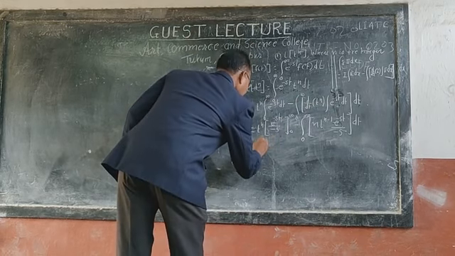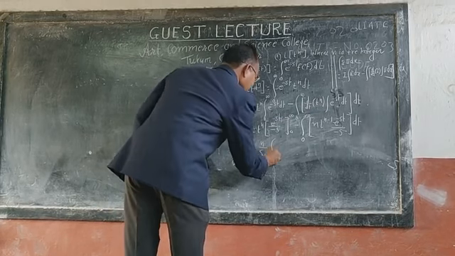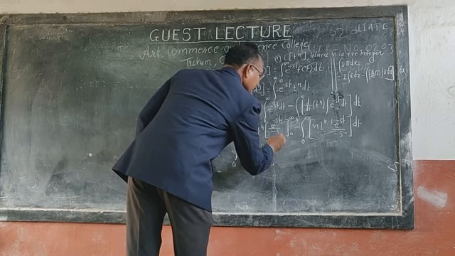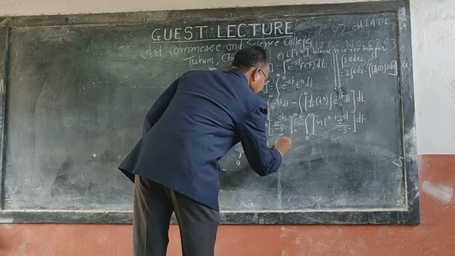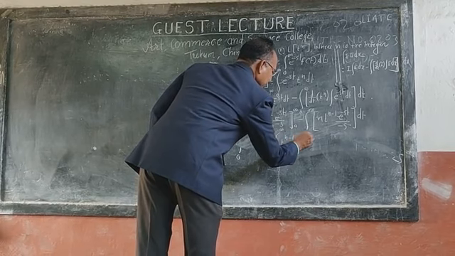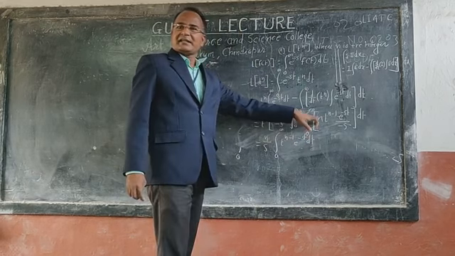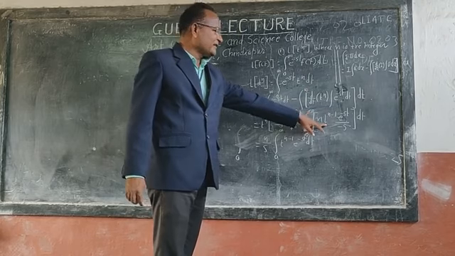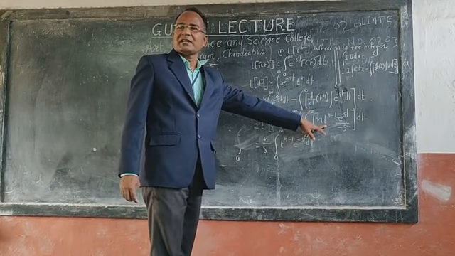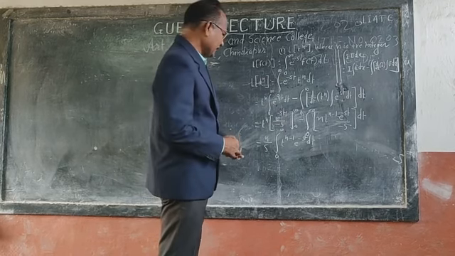And so we have here n by s integration of t to the power n minus 1 into e to the power minus st with respect to t. What is the rest term? n by s out of the integration, t to the power n minus 1 into e to the power minus st with respect to t.